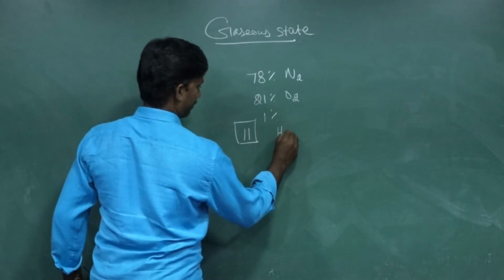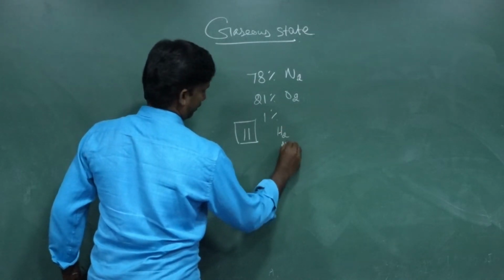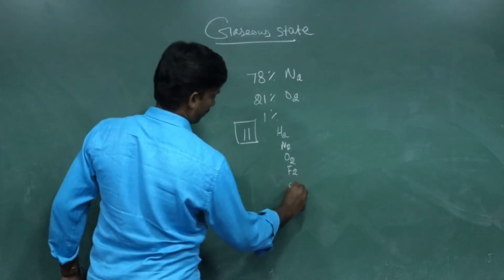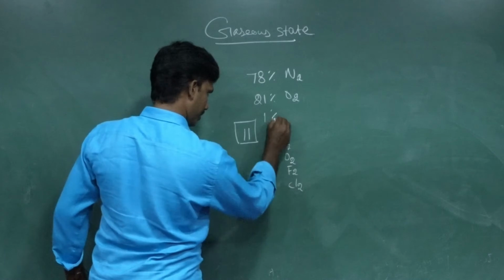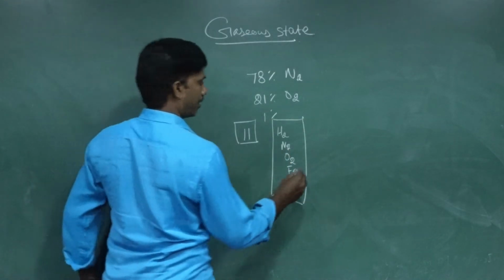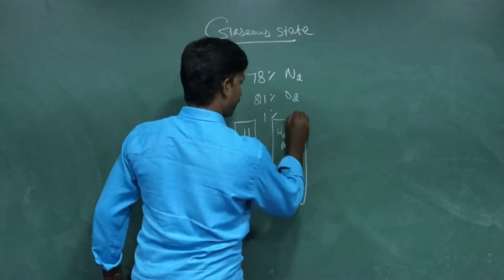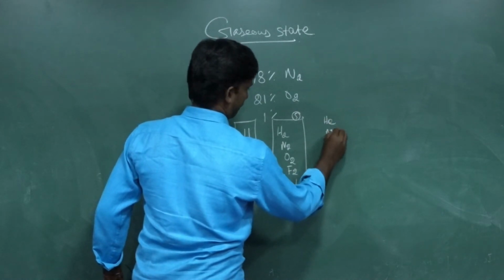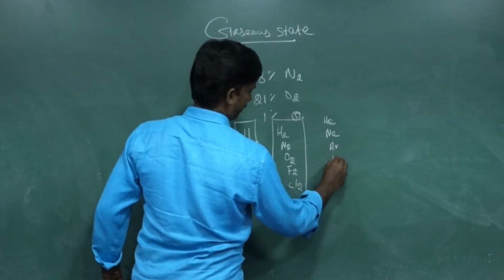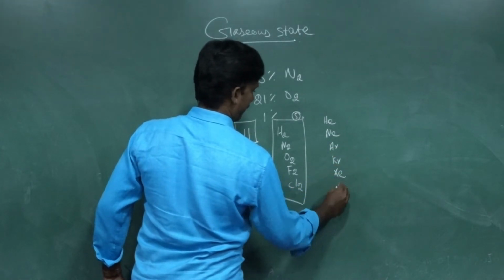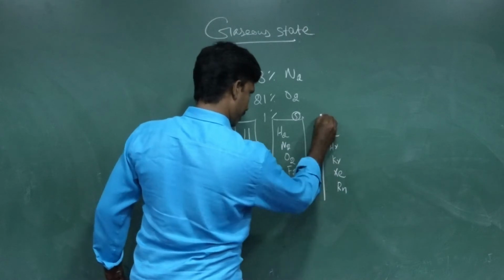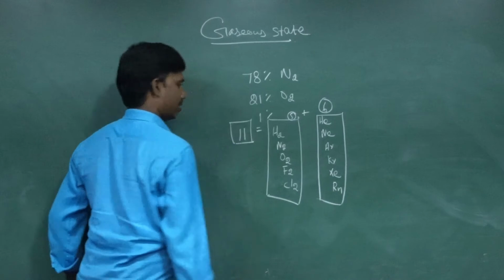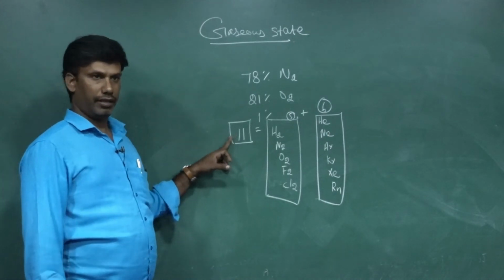Hydrogen, nitrogen, oxygen, fluorine, chlorine. These are the diatomic gases, totally 5. Then helium, neon, argon, krypton, xenon, radon. These are the inert gases, 6. So totally 5 plus 6, 11 elements, exist naturally in the gaseous form.